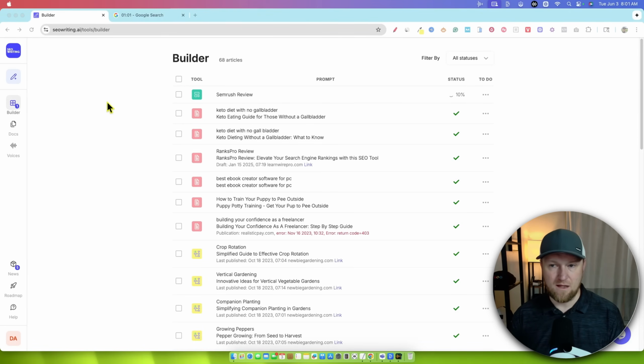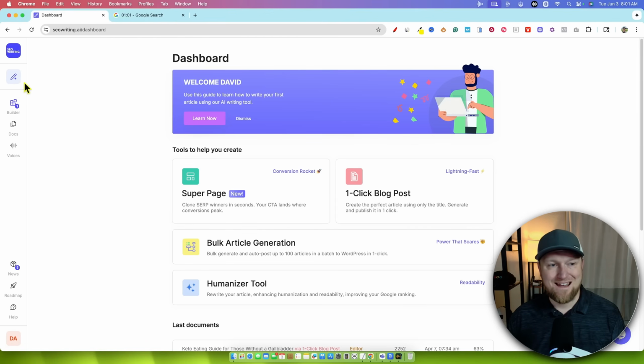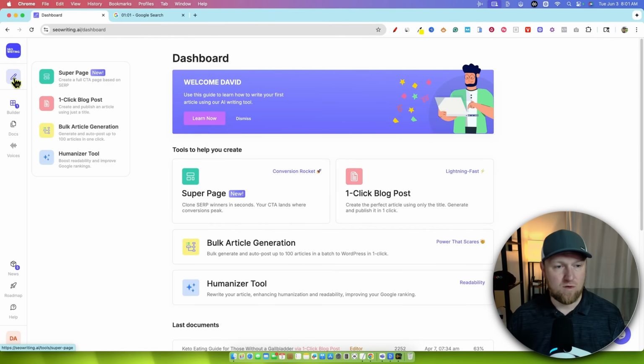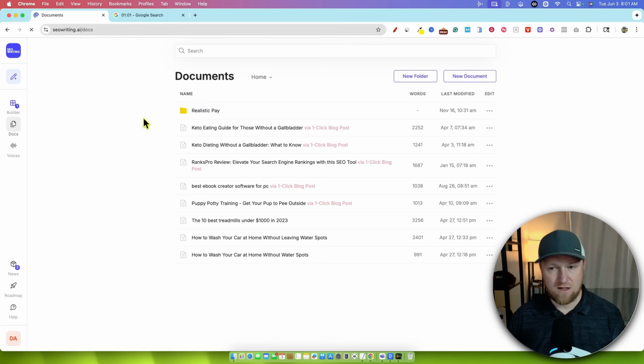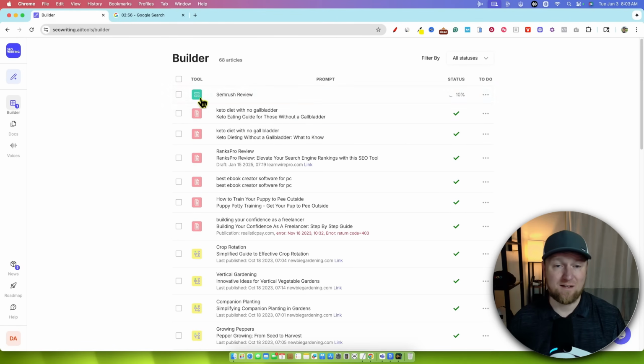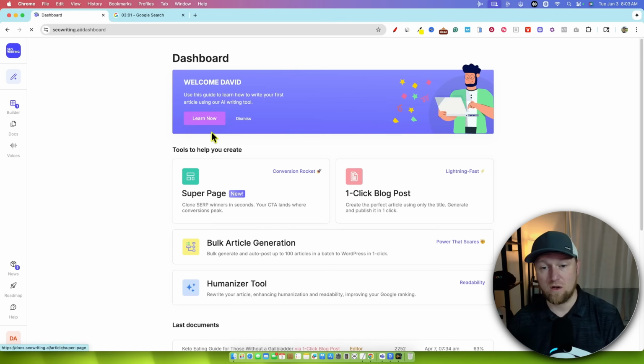So while this is creating our article, I may as well speed through and create the other article. That's the beauty behind SEO writing. In the background, we can click on the home dashboard button. We can also come back over here, click on docs, and we can see our docs. Okay, so it's under docs. This is going to be what has already been created, but if something's still in process, you'll see this little circle over here. There's still an article being created, so you can go click on builder and it'll tell you we're still at 10%. While we're waiting, we may as well go create another article, which I think is pretty cool. You can start with your next process, so you don't have to just sit there and wait.